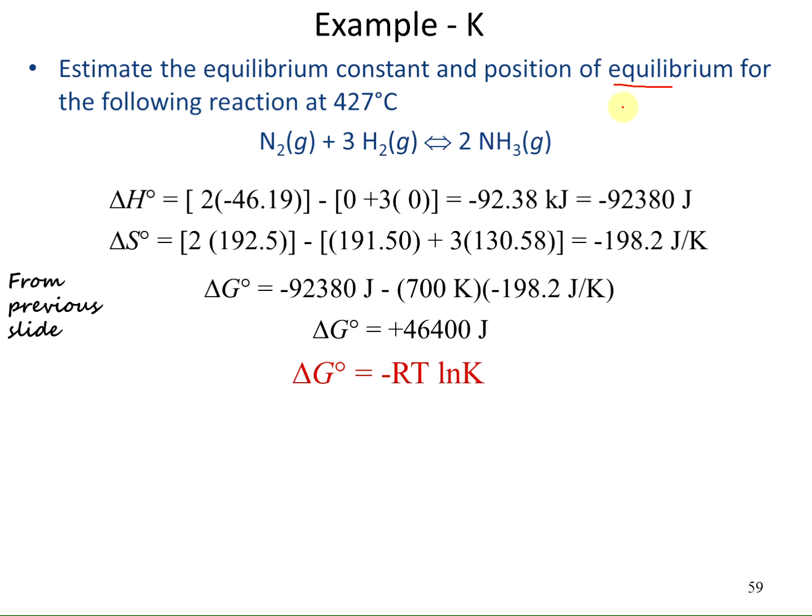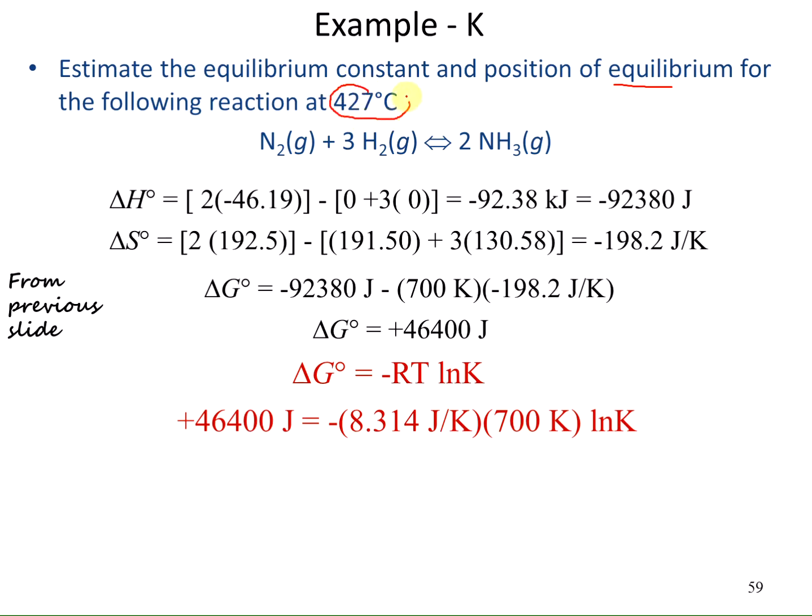So if we've got an equilibrium, we use the equation delta G equals negative RT ln K. I substitute in my delta G value as being 46,400 joules. R is my gas constant. T is the temperature that I'm interested in. So we're interested in what's the equilibrium constant at 427 degrees Celsius. So we add 273 to get a Kelvin value of 700. And we'll solve for the ln of K.